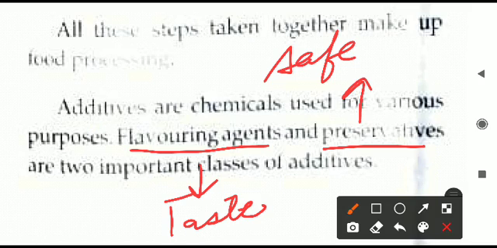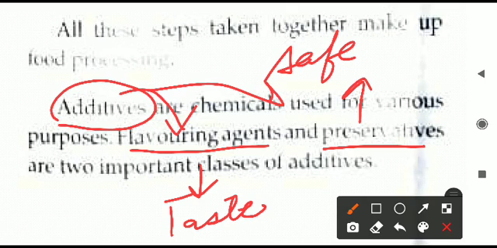Normally food will spoil, and we will not be able to eat it after a certain period of time, but we can extend its duration using preservatives. So both flavoring agents as well as preservatives are called additives. Flavoring agents and preservatives. Let us see both these classes of additives in detail now.